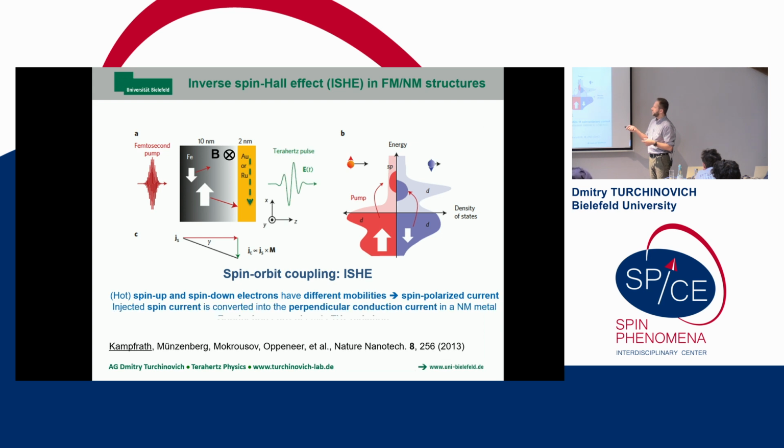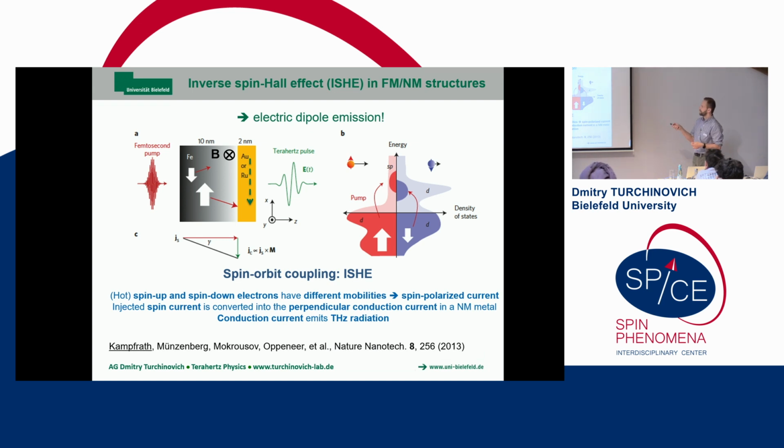And then this spin current will be converted to the perpendicularly propagating normal, very boring conduction current that will finally emit the terahertz. So bottom line, you all know this, of course, yeah? Spin-polarized electrons move, you get the terahertz emission via the electric dipole mechanism. So this thing emits by the exact same mechanism as a photoconductive switch, as a semiconductor terahertz emitter, even though the basic physics behind the terahertz emission is hot spin dynamics.